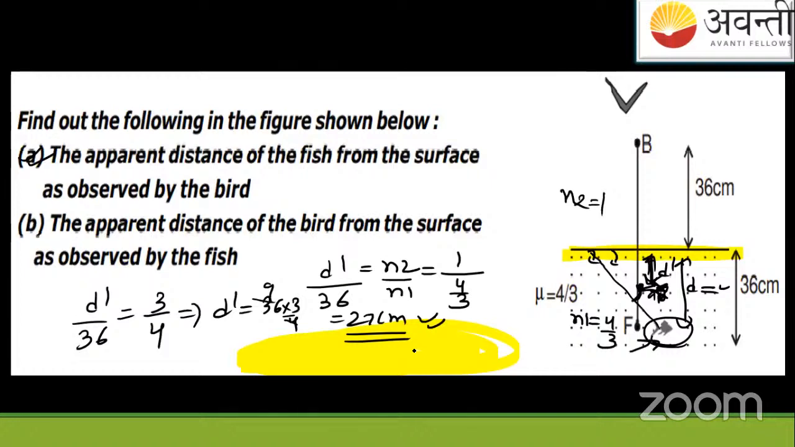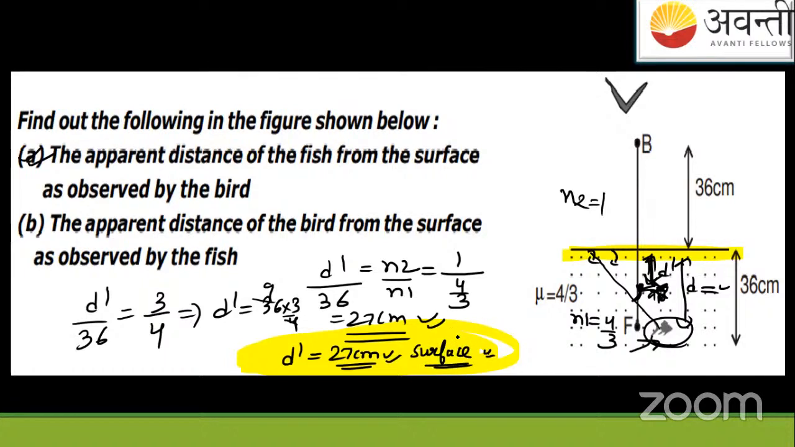Okay, that's fine. So I'll say like this. D dash here is equal to 27 centimeter. But this D dash distance is from where? This D dash distance is from the surface. Okay, this is from the surface.